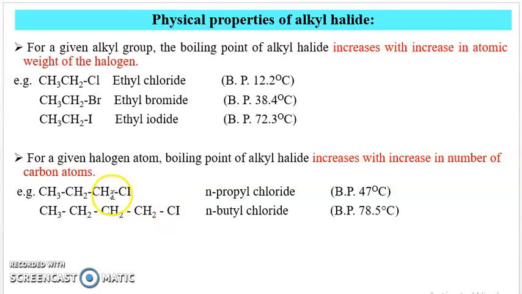Then for a given halogen atom, the boiling point of alkyl halide increases with an increasing number of carbon atoms. Suppose the halogen atoms are the same and only the number of carbon atoms is changed. Here n-propyl chloride and n-butyl chloride. n-Propyl chloride has a boiling point of 47 degrees Celsius and n-butyl chloride has a boiling point of 78.5 degrees Celsius. In n-propyl chloride there are 3 carbon atoms and in n-butyl chloride there are 4 carbon atoms. Therefore, the boiling point of n-butyl chloride is greater than that of n-propyl chloride.